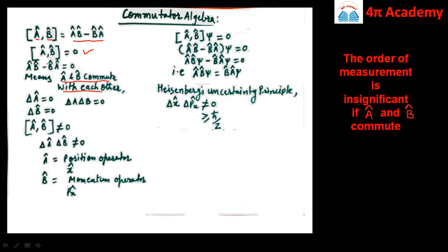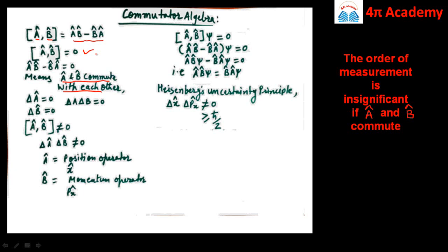So what is the physical meaning or physical significance of this commutation relation? The physical significance is, if the commutation bracket of the two operators A cap and B cap is equal to 0, that is if they commute with each other, it means that we can determine the two operators, that is A cap and B cap, simultaneously and accurately. This word simultaneously and accurately is important.